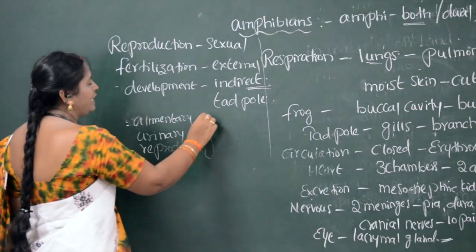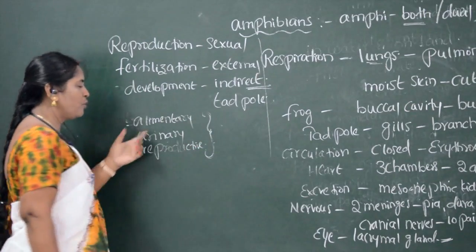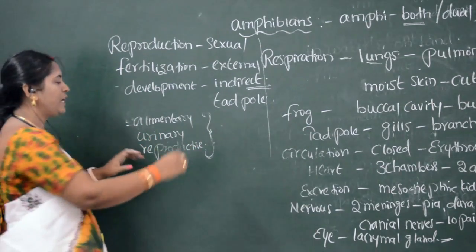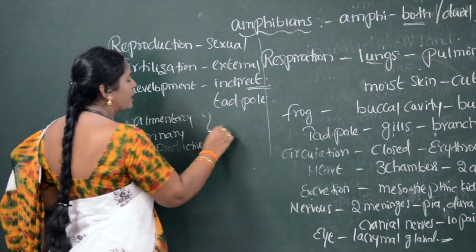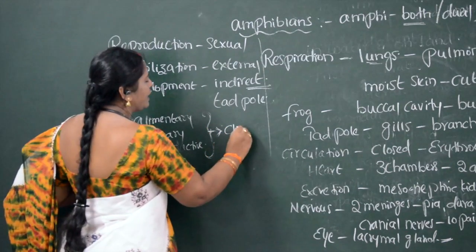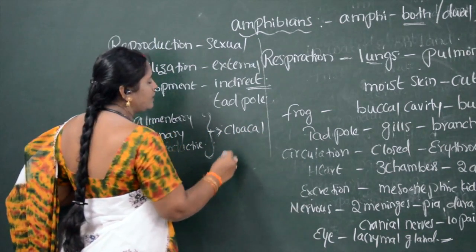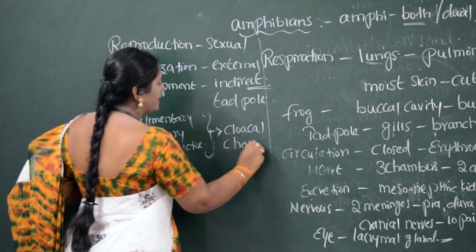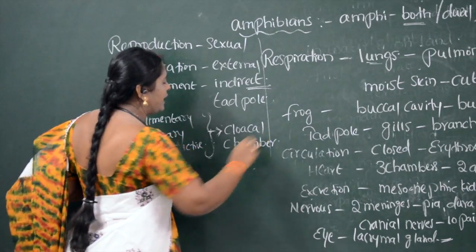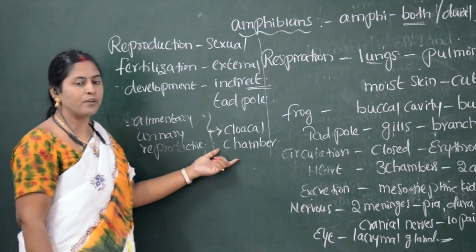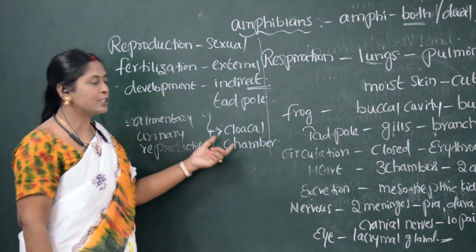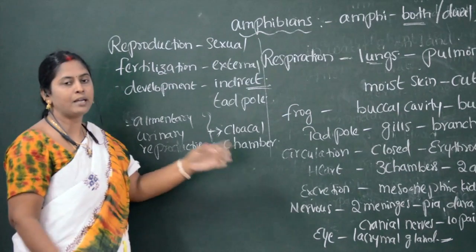all three ducts open into a single chamber called the cloacal chamber. Which three ducts open to the cloacal chamber? The alimentary duct opens to the cloacal chamber.